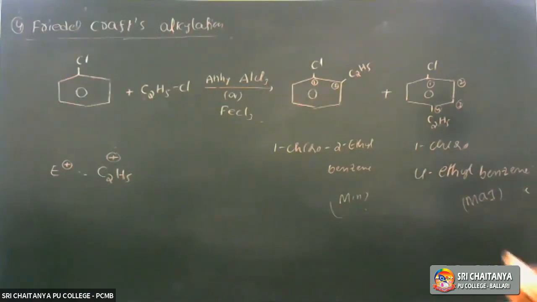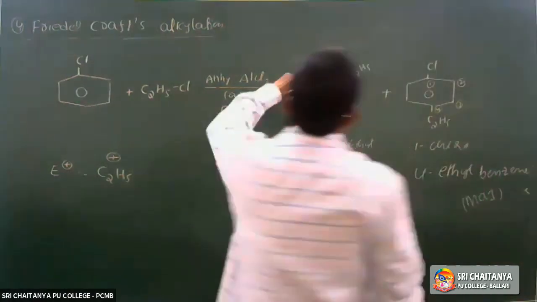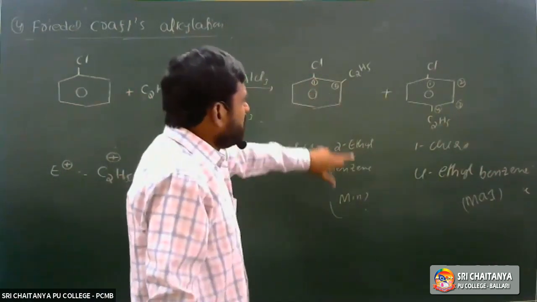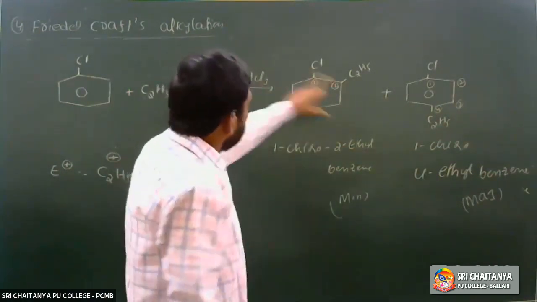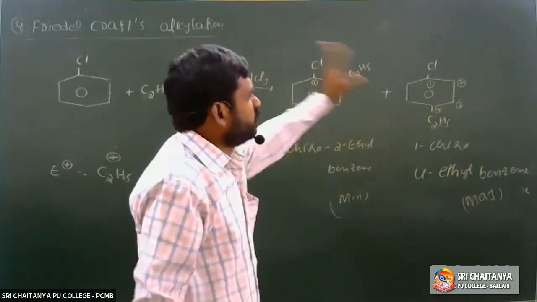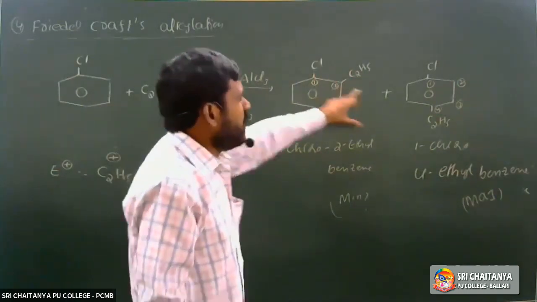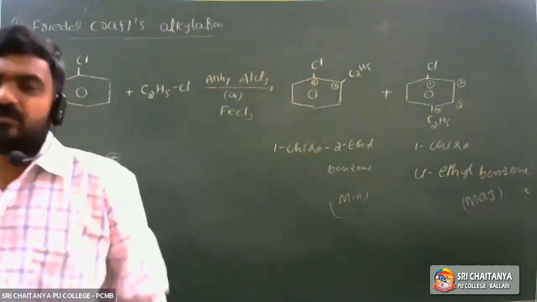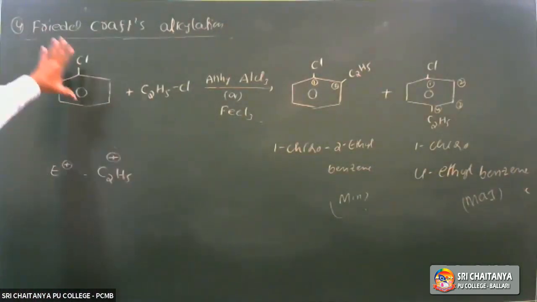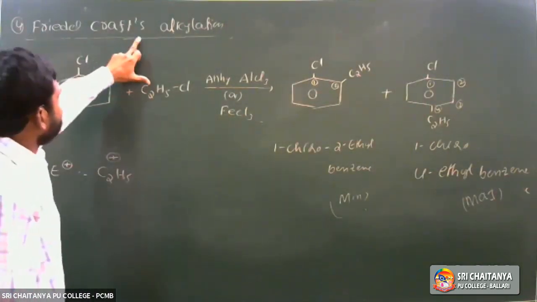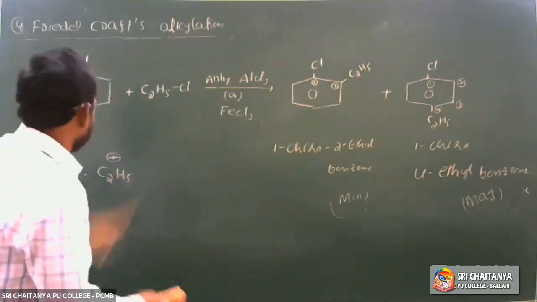If we use methyl chloride, 1-chloro-2-methyl benzene is formed; if we use ethyl chloride, the C2H5 group is substituted at the ortho and para positions. These reactions are called Friedel-Crafts alkylation reactions.